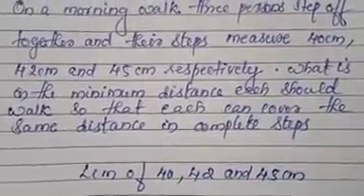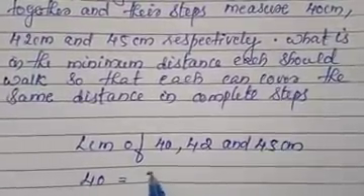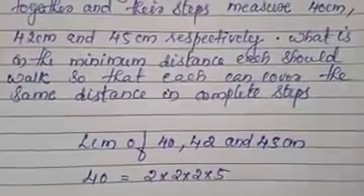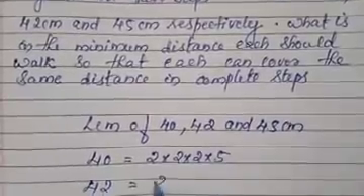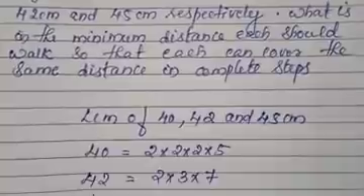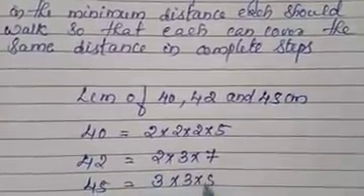So first we should write LCM. We should write the prime factors of 40: 2 into 2 into 2 into 5. We should do it in the working column. Okay. Next one is 42. We will get 2 into 3 into 7. Next one 45. We will get 3 into 3 into 5.